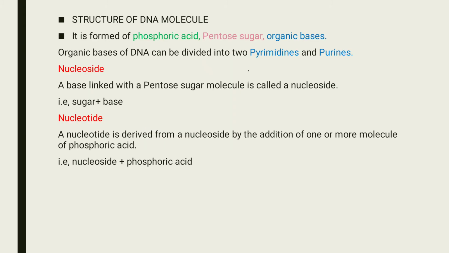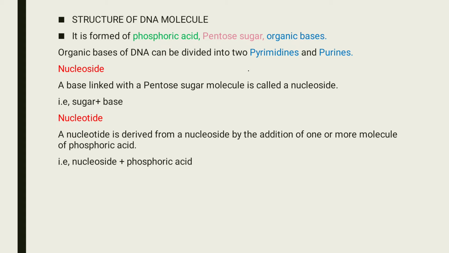Structure of DNA molecule. It is formed of three components, that is phosphoric acid, pentose sugar and nitrogen bases. Nitrogen bases are again divided into two groups, that is purines and pyrimidines. What is a nucleoside and what is a nucleotide? Sugar plus base forms the nucleoside, and nucleoside plus phosphoric acid forms the nucleotide. Several nucleotides form the polynucleotide, and DNA is a polynucleotide.